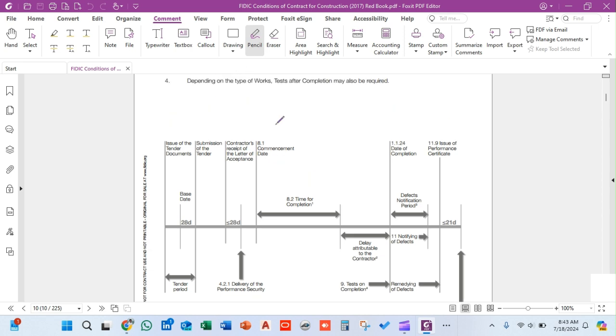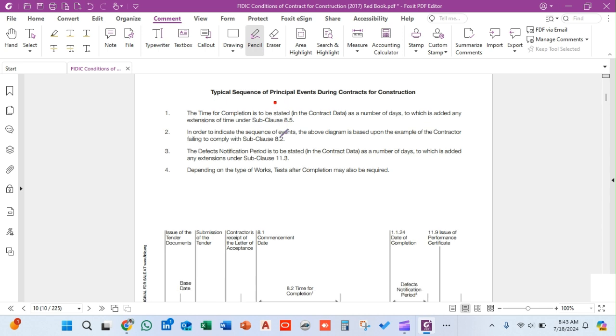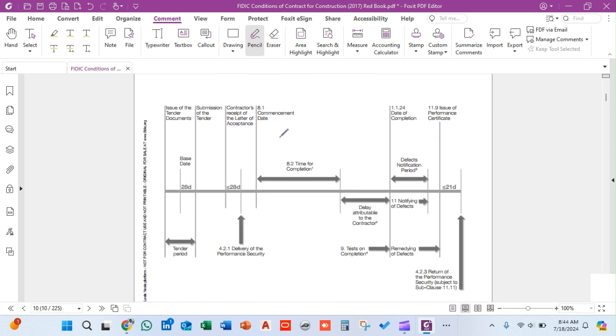We will be discussing the typical sequence of events, the major events that could happen during the course of any construction project where the design is in the scope of the client.